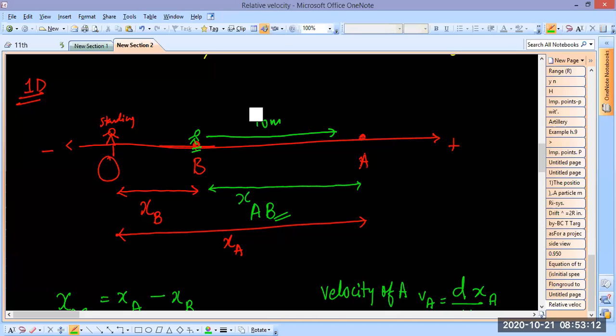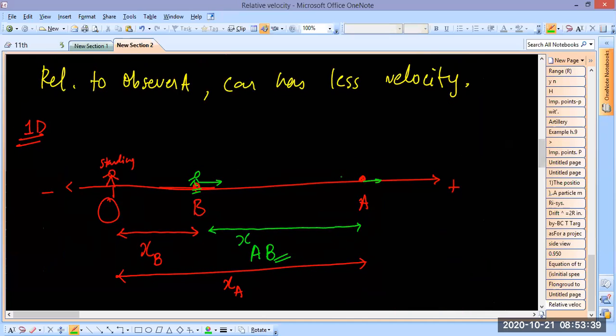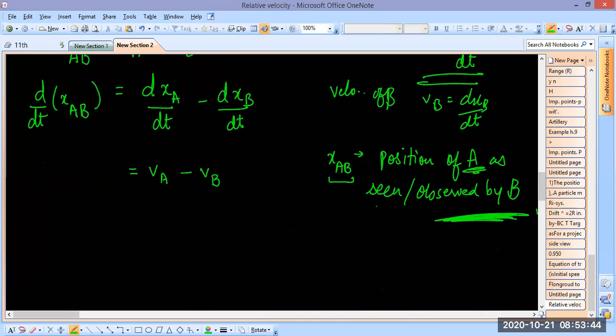Then both could be moving, B is moving, A is moving, and then the distance between them could also change. If A is fast, the distance will increase. So B is continuously noting how much ahead A is. Position of A as seen or observed by B is written as x_AB.